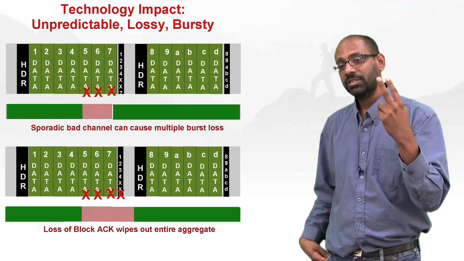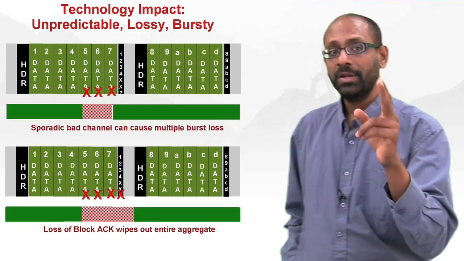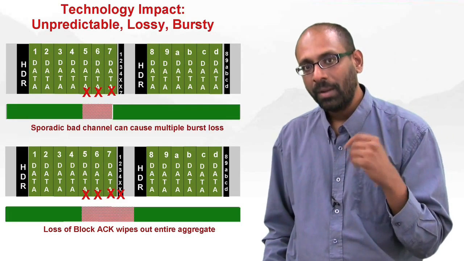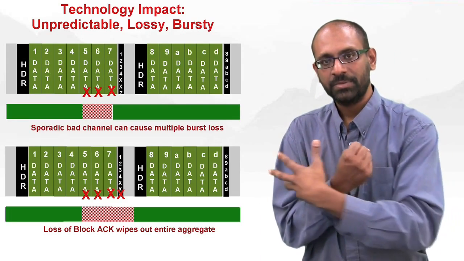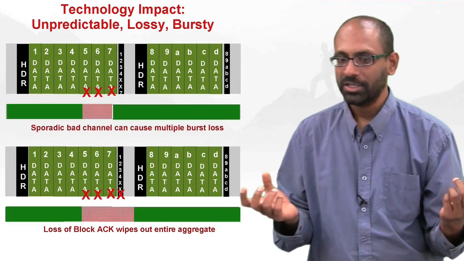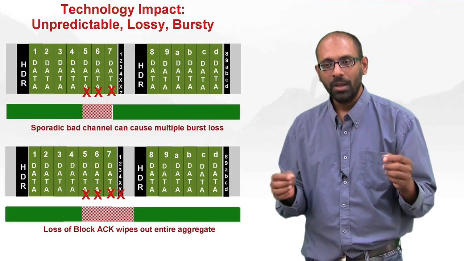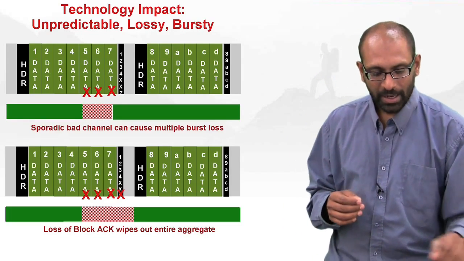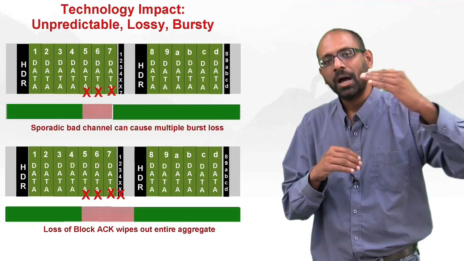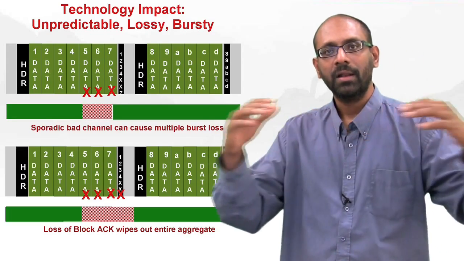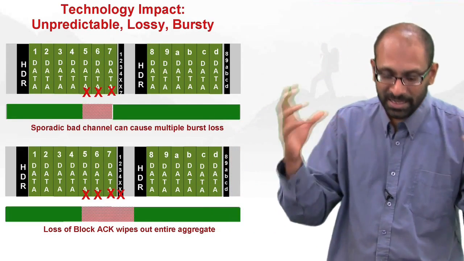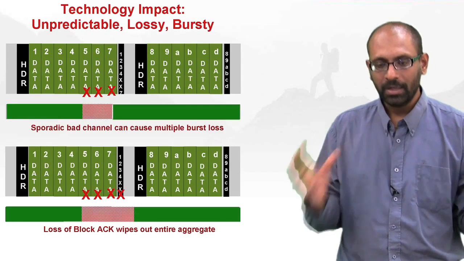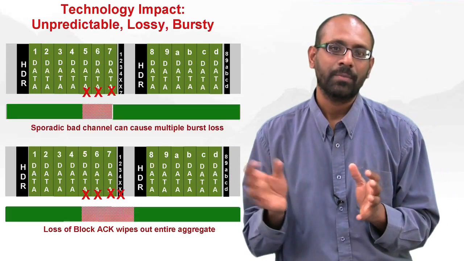This has two implications. First, loss of block ACK, even in unicast, is very bad. But the second, notice that when you're doing multicast traffic, you have one sender transmitting to many receivers, so there is no acknowledgement. And therefore, multicast is liable to be significantly more lossy. In fact, in general, 802.11n operates in much higher loss profile than 802.11 ABG. In a clean ABG channel, you could bring the loss down to about 3–4%. But with 11n, typically you're operating in a regime where the loss is more than 10%.